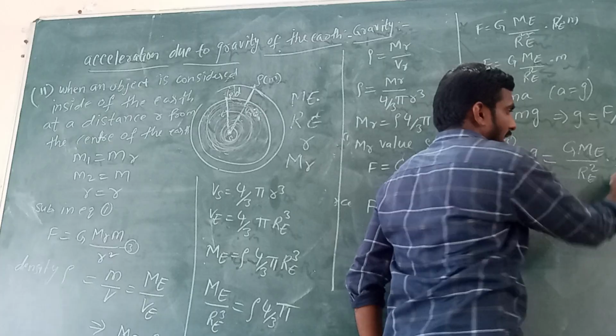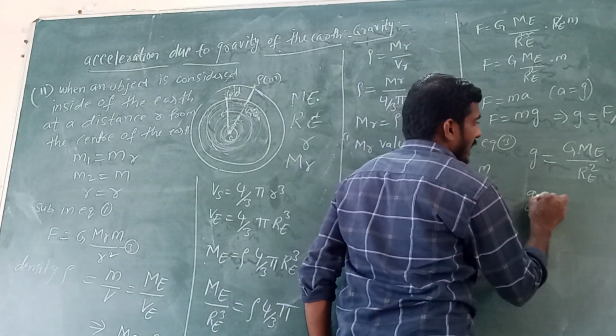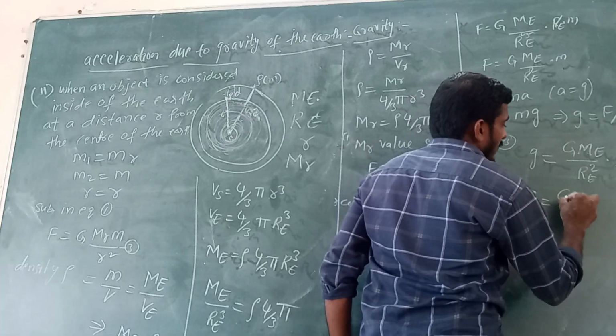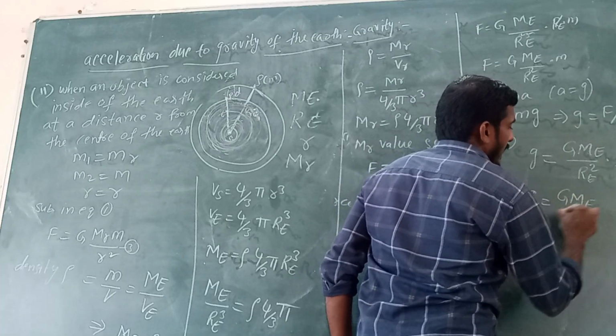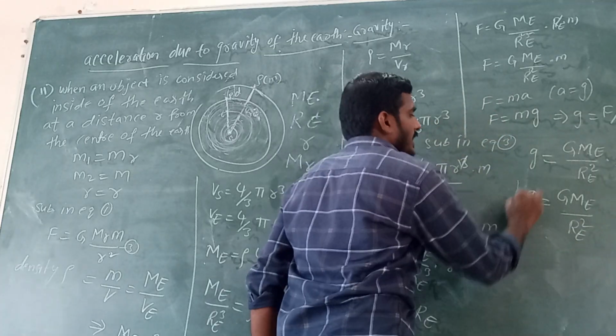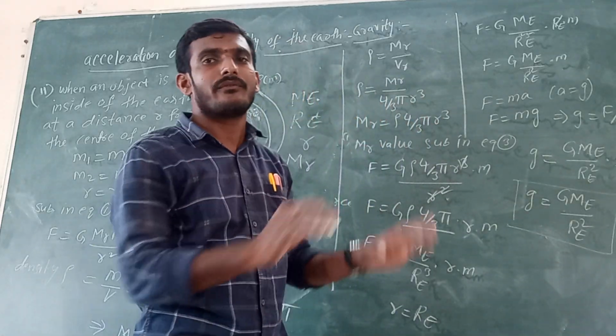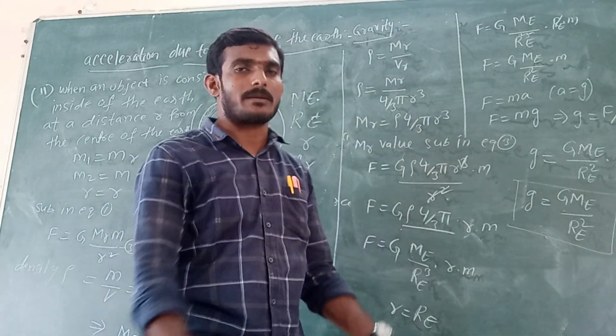This m gets cancelled. So now g equals G Me by Re square. This is the acceleration due to gravity of the earth.